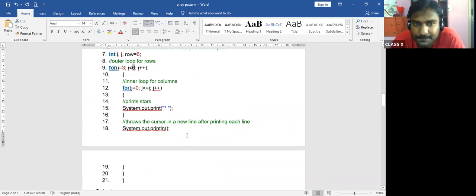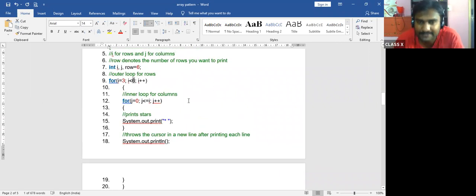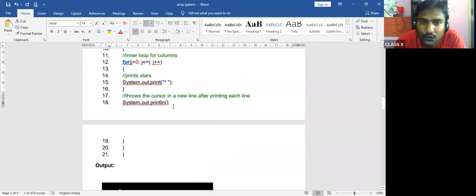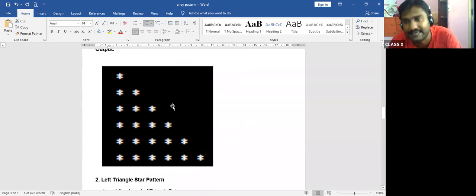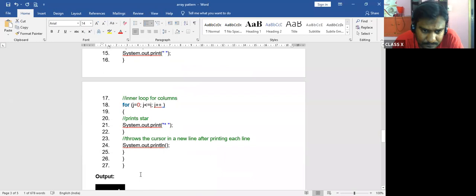Any doubts here? Now you ask the doubts. Let us clarify. Now what happens? When we do the opposite triangle, it is ulta, it is reverse. Let us go to the opposite triangle and then come back and discuss these 2 patterns. Left triangle stars. See here.